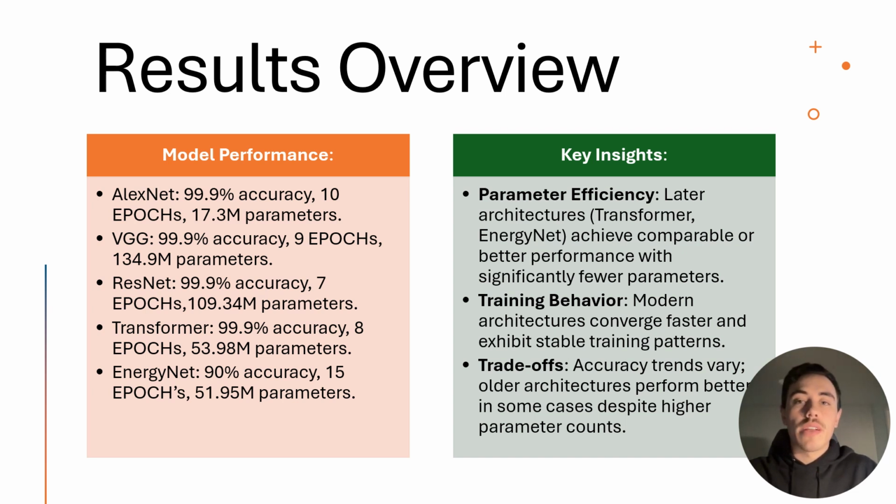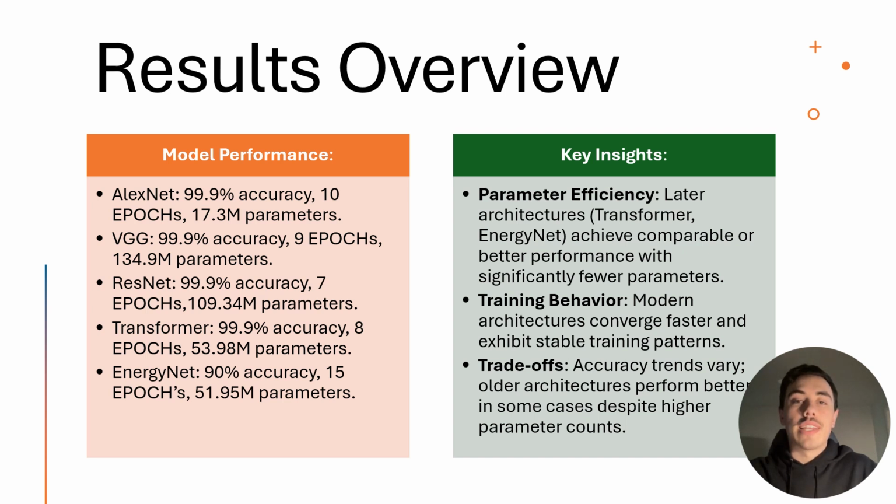ResNet demonstrates particularly efficient learning. While utilizing 105.34 million parameters, it approaches nearly perfect accuracy, slightly faster than its predecessors. The Transformer architecture achieves comparable performance with a significantly reduced parameter count of 53.58 million, reaching almost perfect accuracy in only 8 epochs. Finally, EnergyNet, representing the most recent development with 51.95 million parameters, shows similar learning dynamics, achieving 90% accuracy after about 15 training epochs.